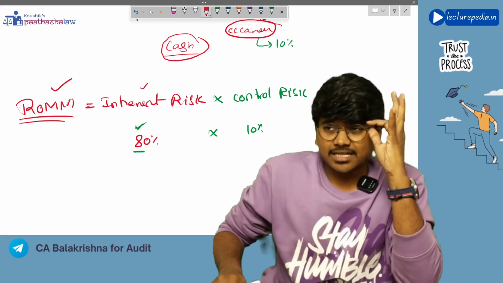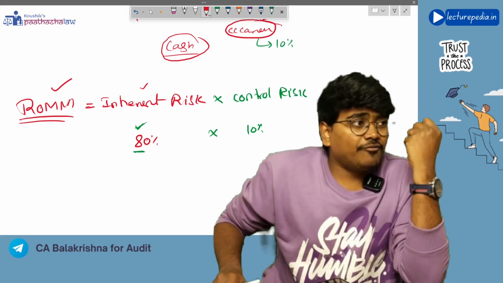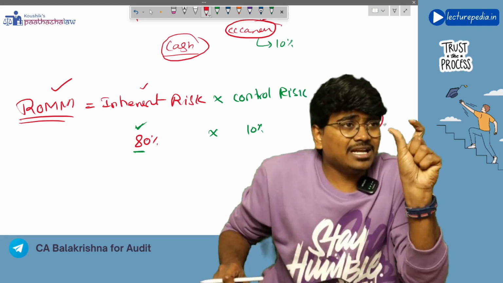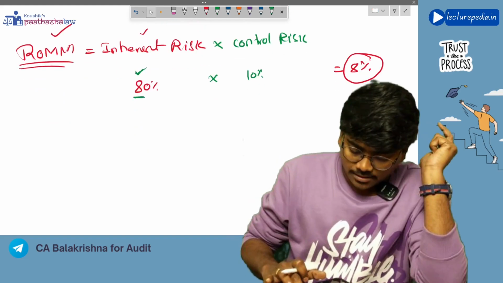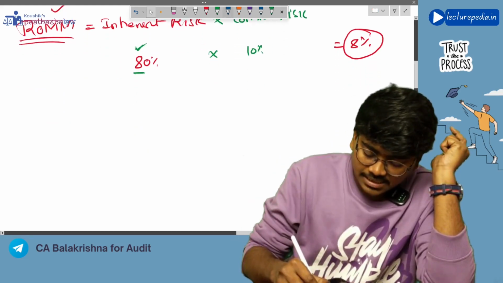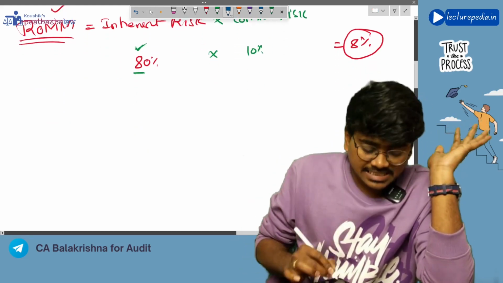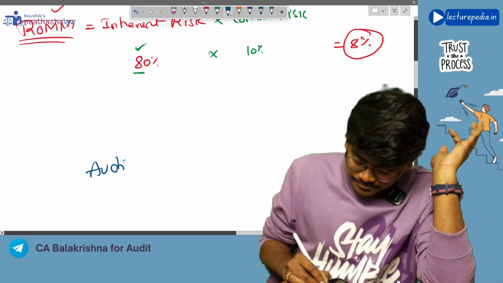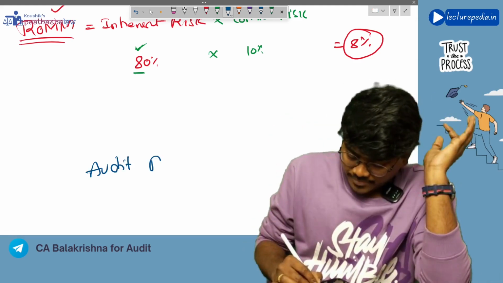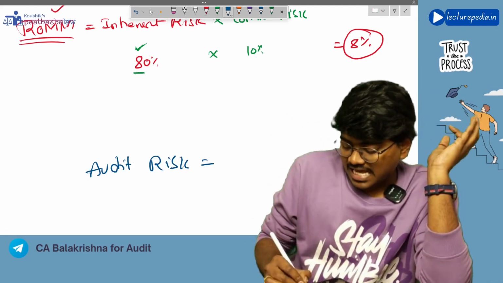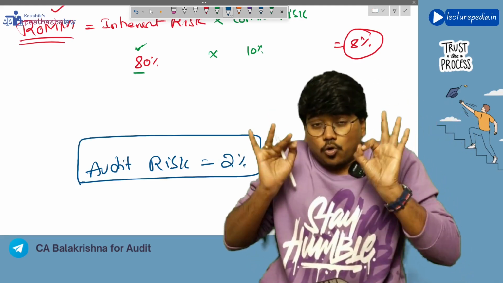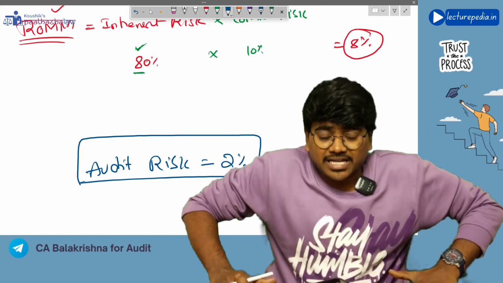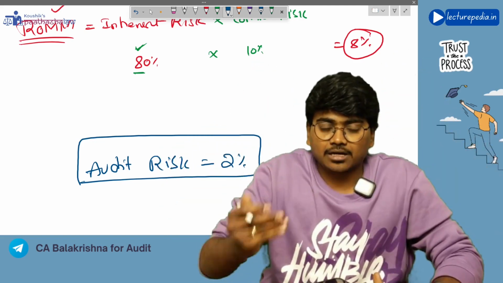Now, the auditor, before starting the audit, will decide a particular risk. Let's say he will decide audit risk. He will determine his audit risk as, let's say, 2%. That means the auditor is okay if there are 2% misstatements.